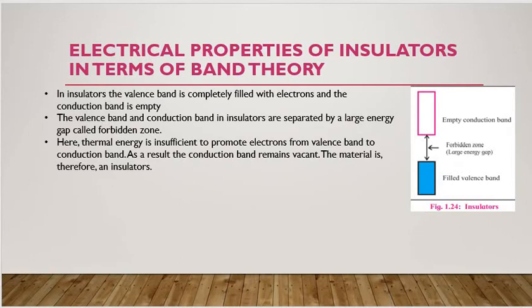Now, electrical properties of insulators in terms of band theory. In insulators, valence band is completely filled with electrons and the conduction band is empty. Both the bands are separated by a large energy gap or large band gap, which is also called forbidden zone. Thermal energy is also insufficient to promote electrons from valence band to conduction band. As a result, conduction band remains vacant and the material is an insulator.